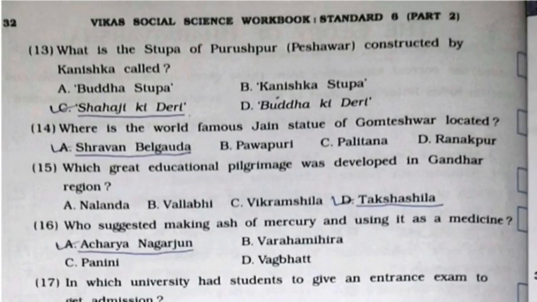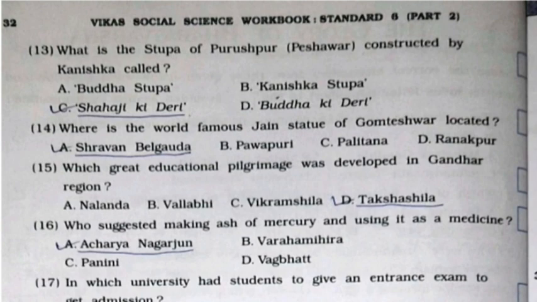13th, what is the stupa of Purushpur, that is Peshawar, constructed by Kanishka called? It's option number C, Shahaji Ki Deri. 14th, where is the world famous Jain statue of Gomteshwar located? It's option number A, Shravan Belgauda. 15th, which great educational pilgrimage was developed in Gandhar region? It's option number D, Takshashila.